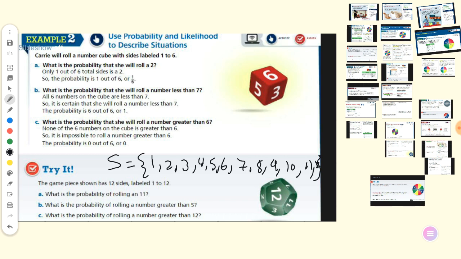The game piece is 12-sided, labeled from 1 to 12. What is the probability of rolling 11? How many times does 11 appear here? 1 time. So it's 1 over 12.